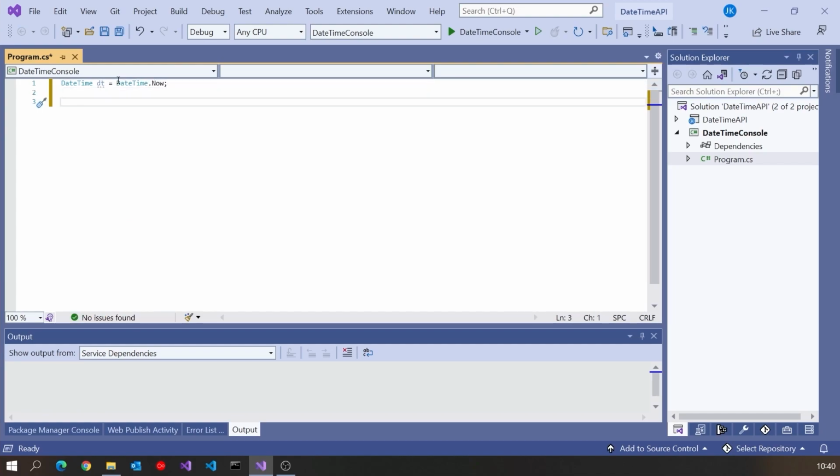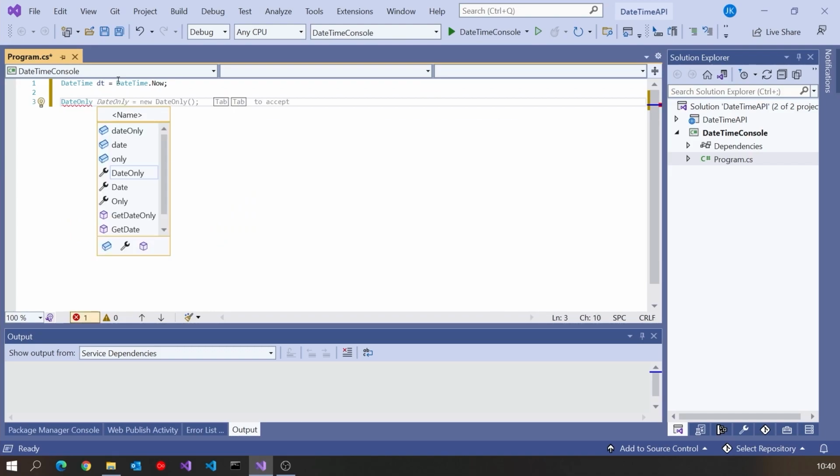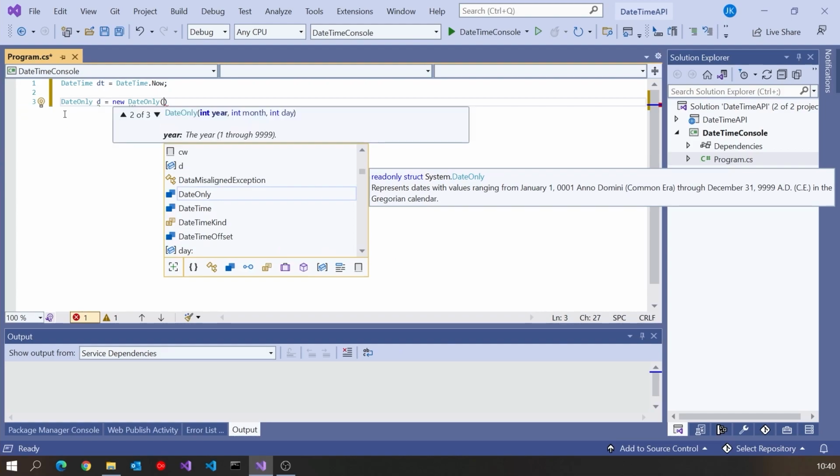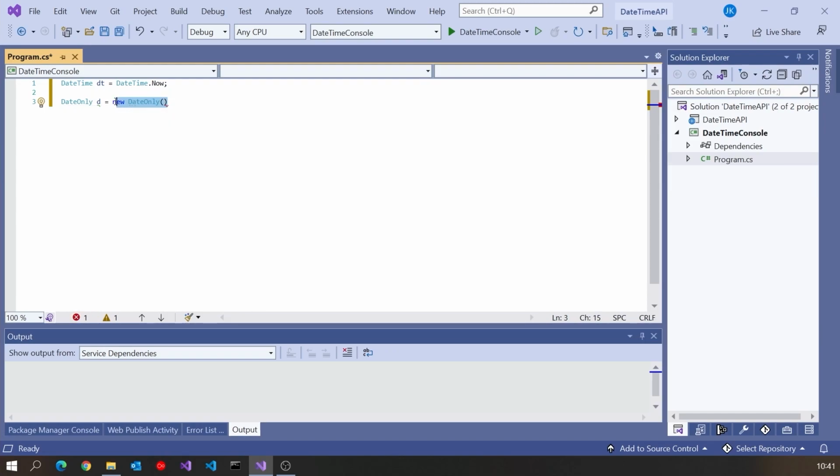But then the two new things we've got what's known as a DateOnly. So let's just call that D. And that one, a number of ways we can do it. Again, we've got constructors, so I can do a DateOnly and just specify the year, month and day. And that's not quite the same. That's not saying it's midnight on this date. It's simply saying it is only a date. So that's what we can do there.